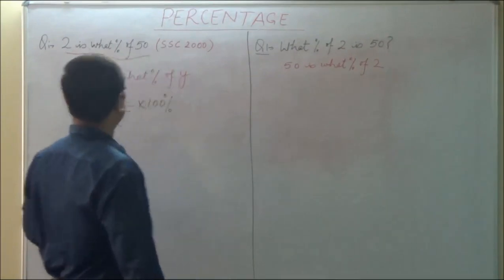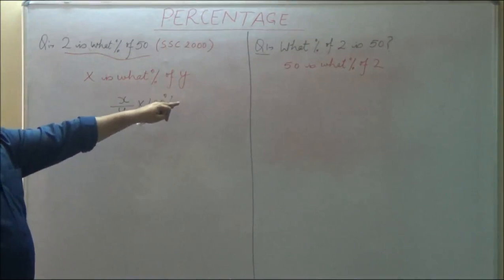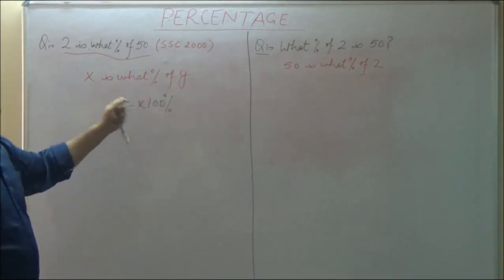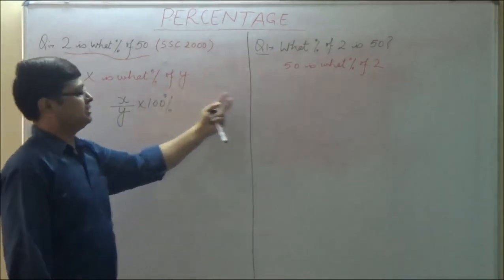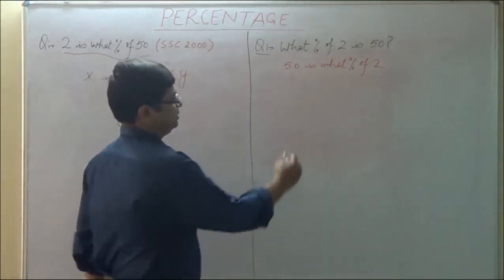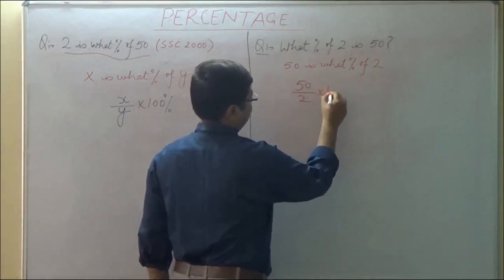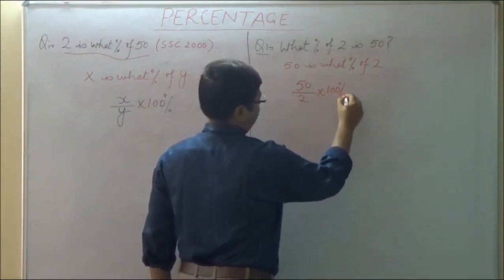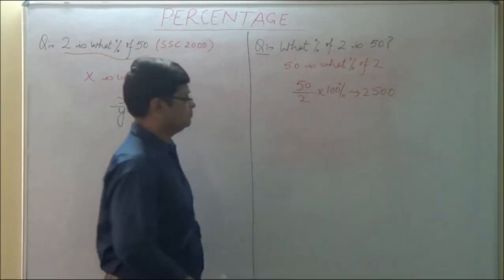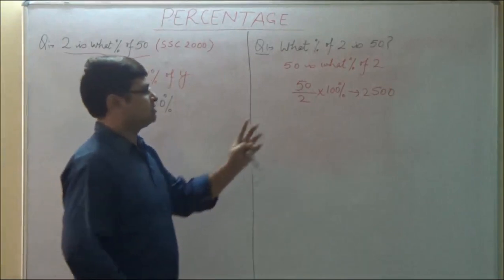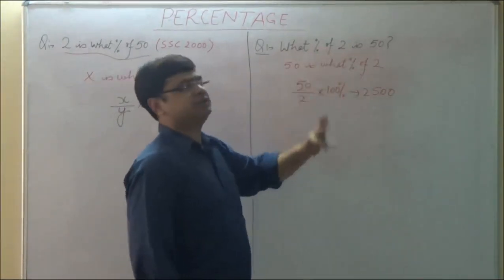Both questions are same. We have found out here x is what percent of y means x by y into 100. So if we compare these two, x is equal to 50 and y is equal to 2. So simply this will be 50 by 2 into 100%. That means 2500. See, methods are different, concept is same. You can read the question, what percent of 2 is 50 or 50 is what percent of 2.